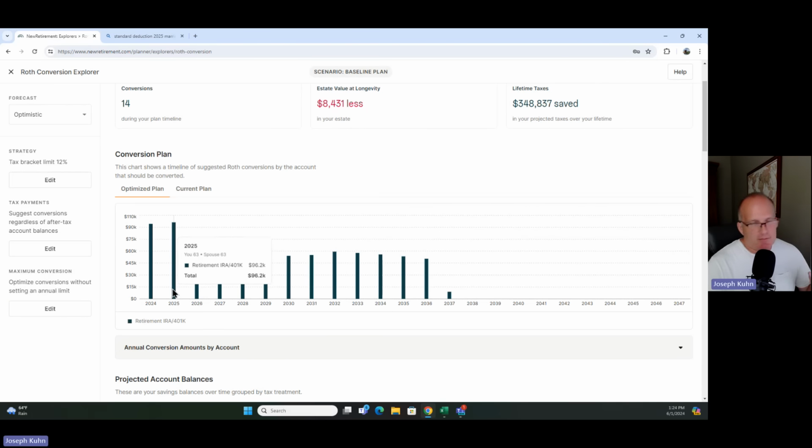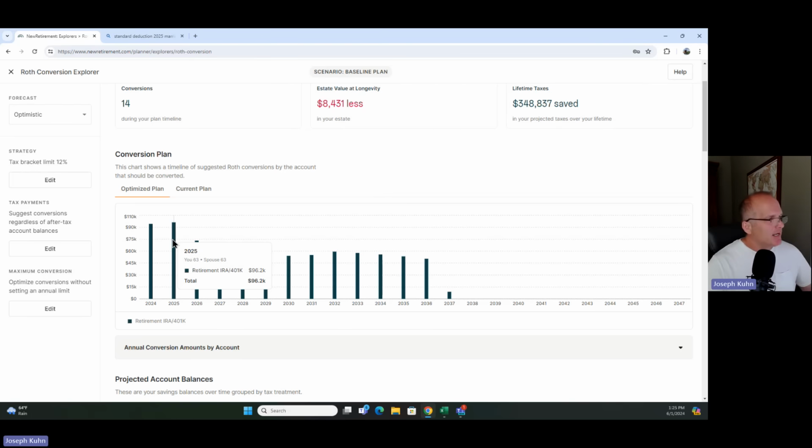And this is a little confusing because we're halfway through 2024. So I'm going to take a look at 2025. These aren't going to be the exact same standard deductions, but it's a full year. I wanted to capture a full year and see what kind of Roth conversion New Retirement gives with all the inputs, all the returns you're getting, timing of Social Security, all that stuff.